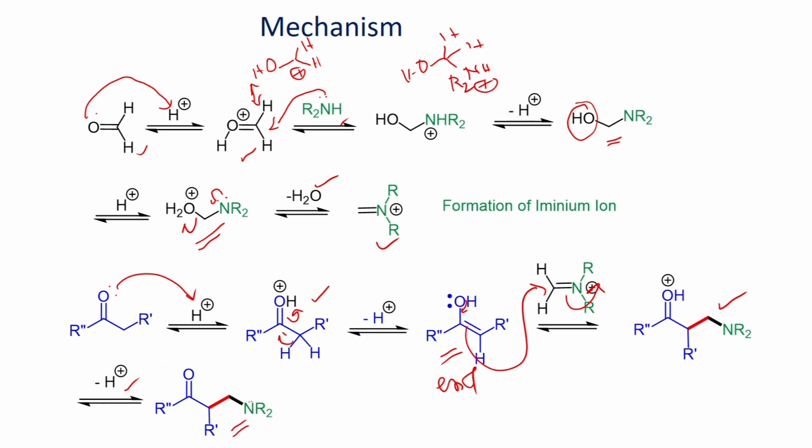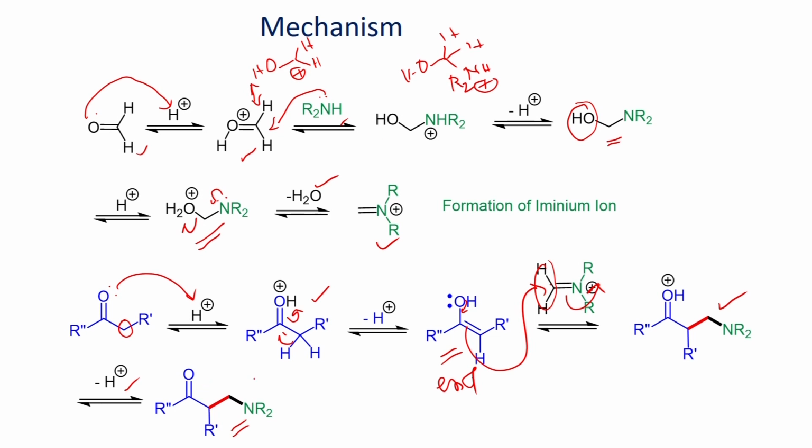What you do here, you generate two bonds, one carbon-carbon bond between this carbon and this carbon of this iminium salt. In addition to that, you also form a carbon-nitrogen bond from the carbon of formaldehyde and nitrogen of amine.